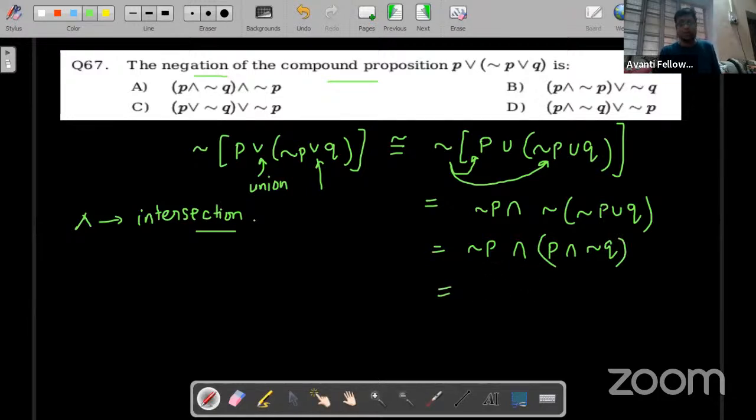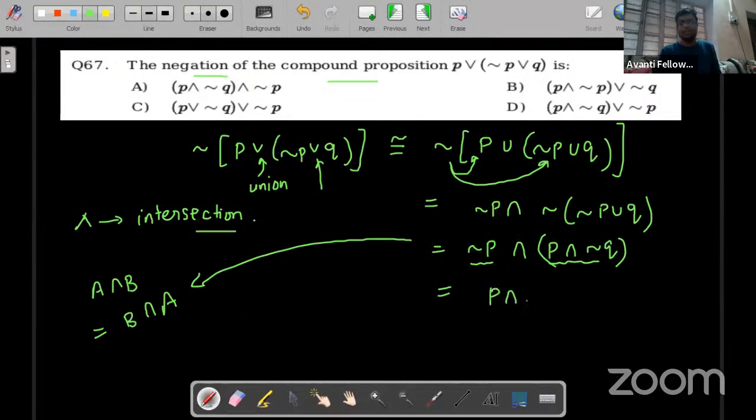Let's say this is A, this is B. So A intersection B can also be written as B intersection A, right? So we can write P intersection negation Q intersection negation P. Now let's see which option is correct.